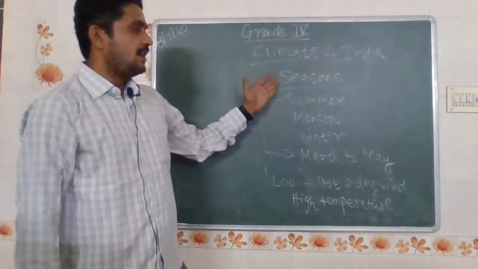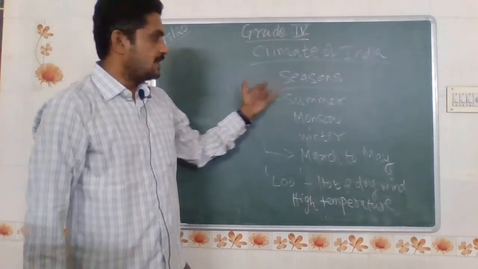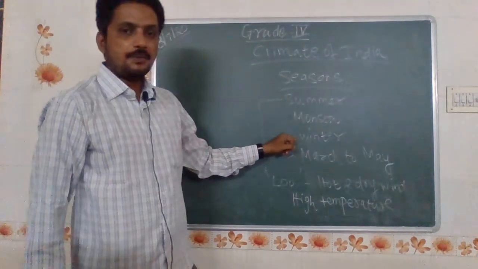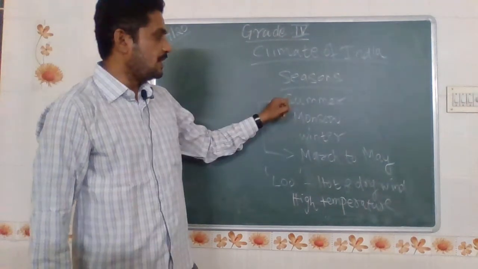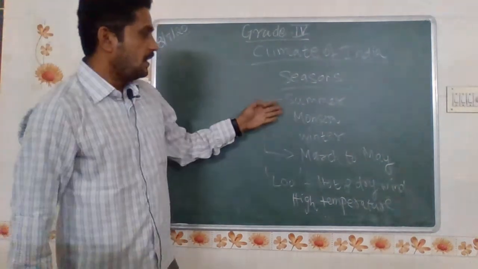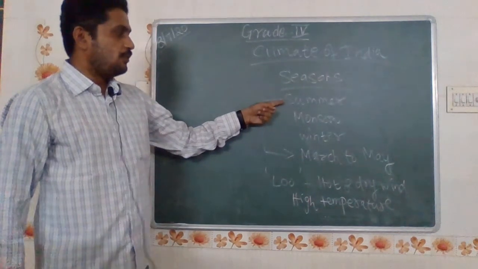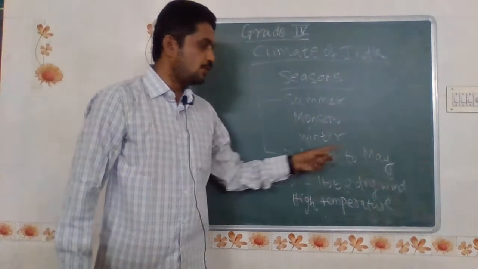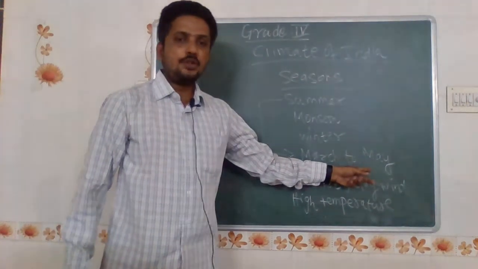Okay, children, we look upon the seasons. What are the seasons? Summer season, monsoon and winter. What are the 3 seasons? Summer, monsoon and winter. Major seasons in India. Okay, next we look upon the summer season. The summer season actually comes from March month to May month.